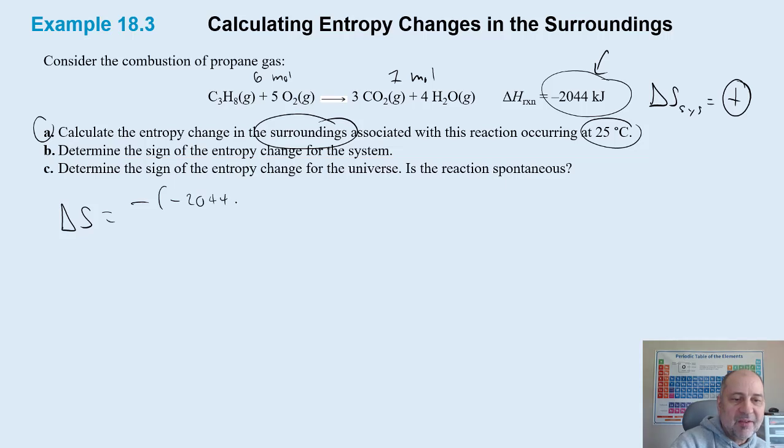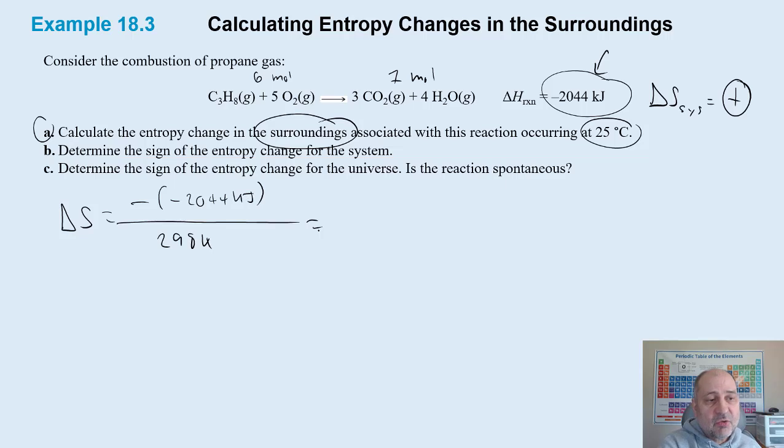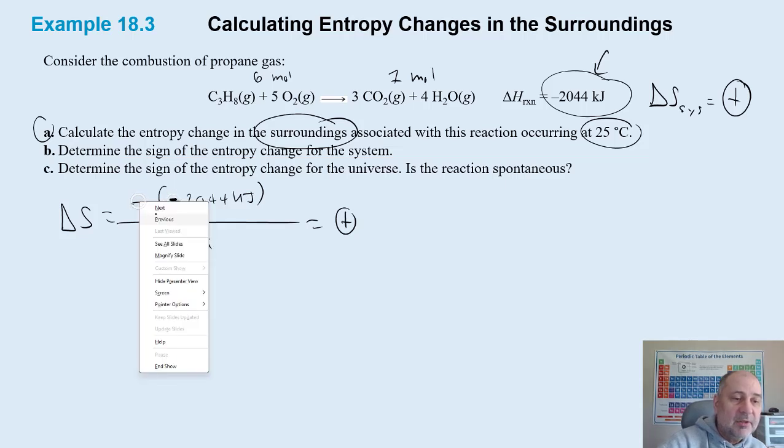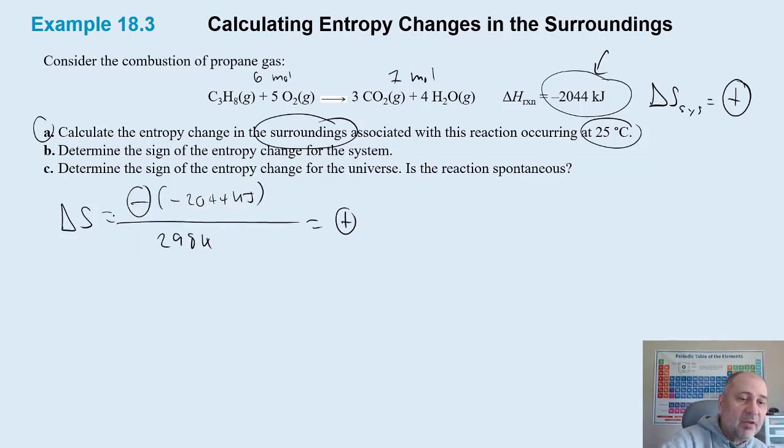Or you just make that positive, period, because you thought about that, divided by the temperature, which is 298 K. So whatever that is is the answer to question A, and it needs to have a positive sign, no matter how you set this up here, right? So if you didn't do this negative here, and you plugged in the negative, and you got a delta S that's negative, then you should at least think about it and say, hey, no, that's not true. The surroundings have an increase in entropy.